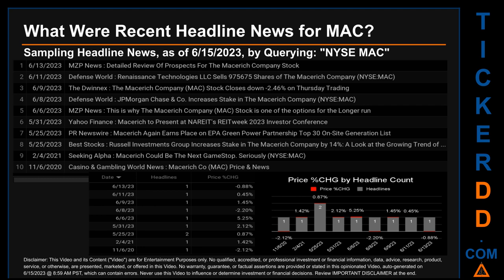Thursday, June 8, 2023 was the day with the highest percentage change in price when we compare opening versus closing price for the ticker. The day saw a drop of -2.20% when MAC opened trading at $11.35 and closed at $11.10. There was one found headline when Defense World published the headline that read, "JP Morgan Chase & Company increases stake in the Masaryk Company."